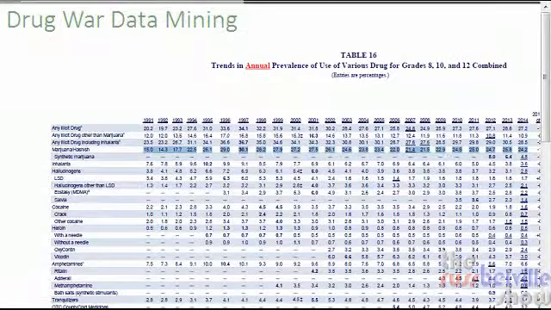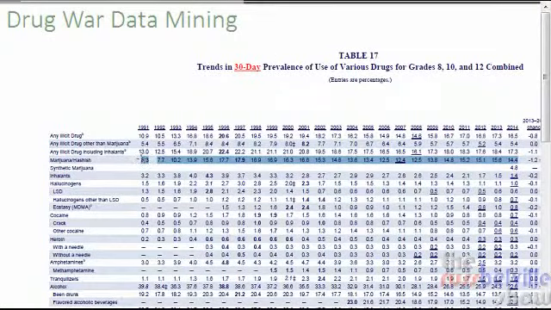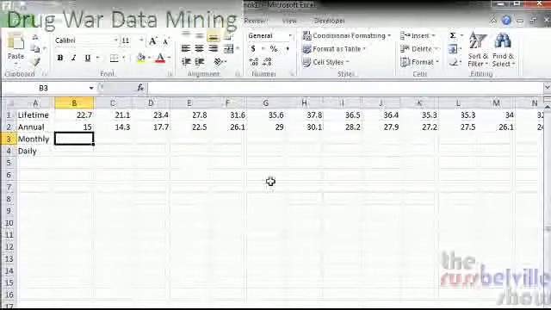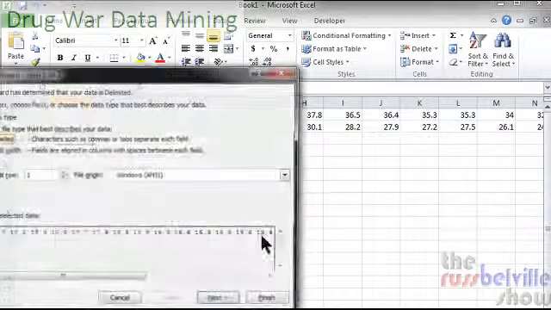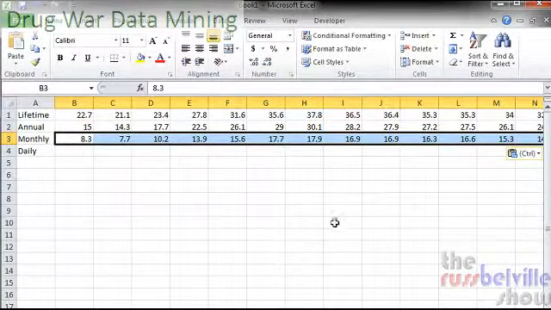Now we'll go get the monthly numbers. Monthly numbers found here in the Monitoring the Future survey. We can paste those in. And again, use the text import wizard and just finish. Those numbers will pop right up.